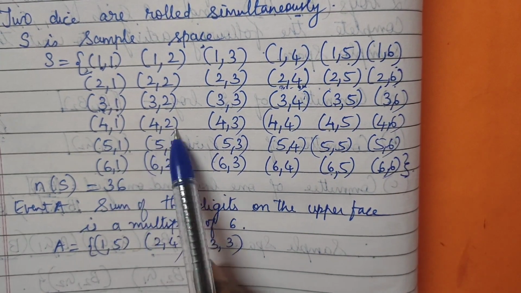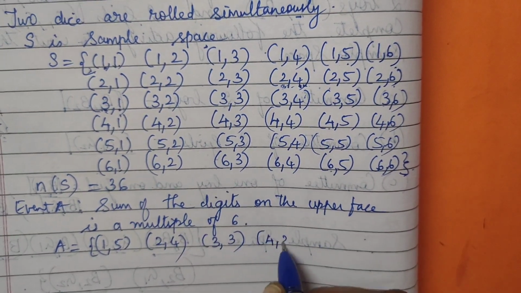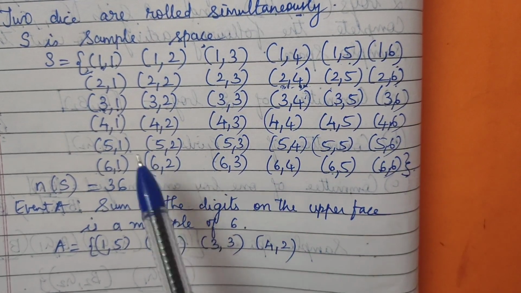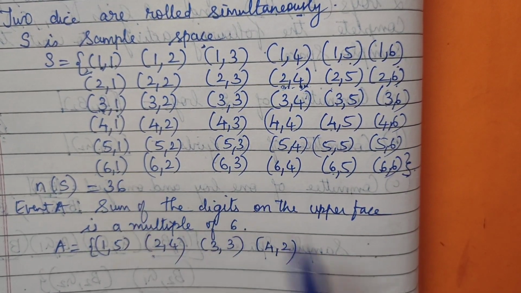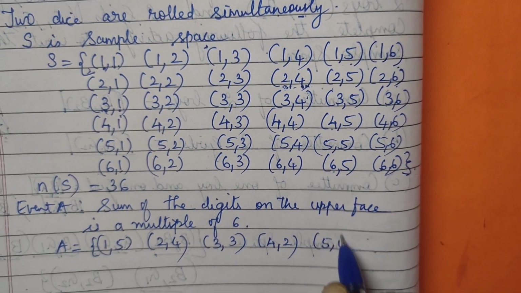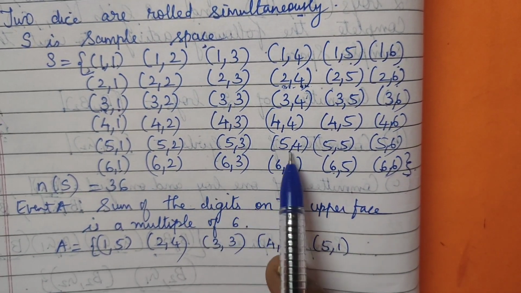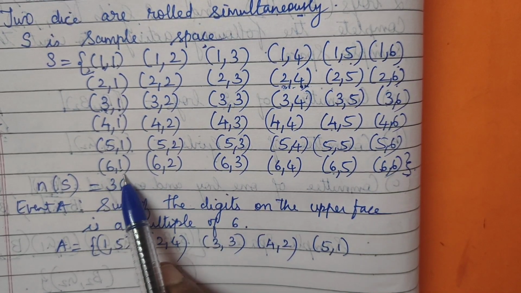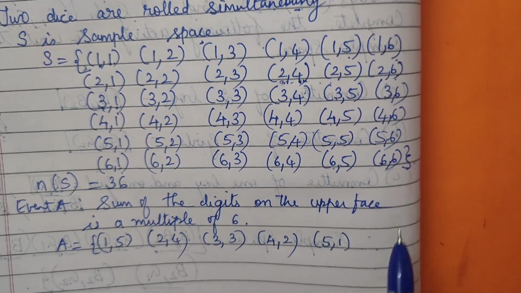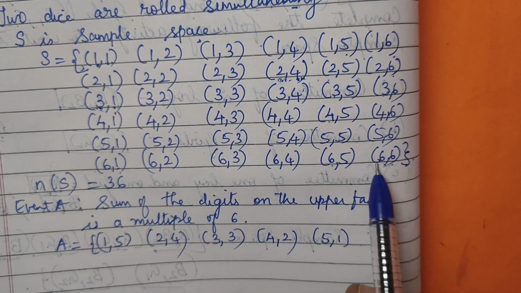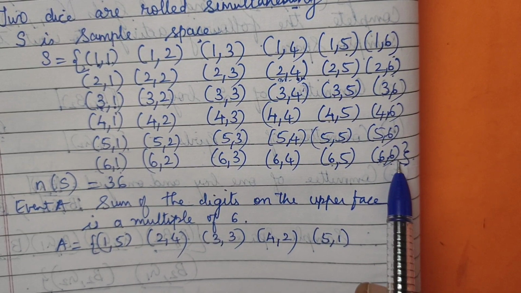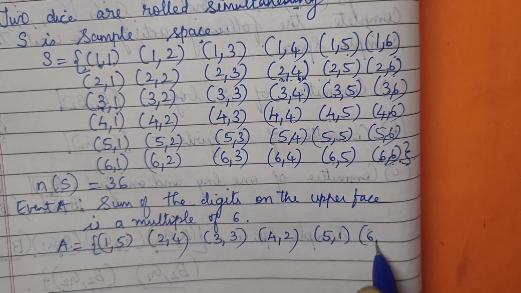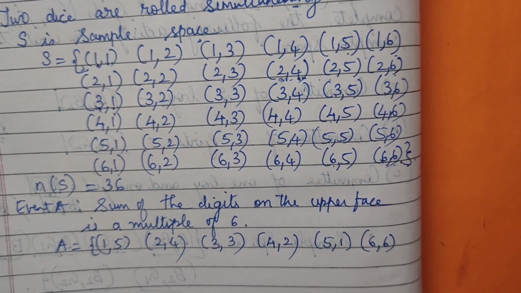Again 4 + 2 is 6. Okay, no. 4 4 is 8. 4 5 is 9. No. 5 1 is 6. Okay, 5 comma 1 is 6. Then 5 3 is 8, 5 4 is 9, 5 5 is 10. 5 and 6 is 11. No. Then 6 1 is 7. No. Can anyone guess what it will come? 6 6. Yes, 6 + 6 is 12. And 12 is a multiple of 6. So we will take it 6 comma 6 here.